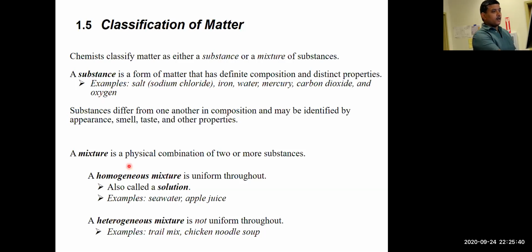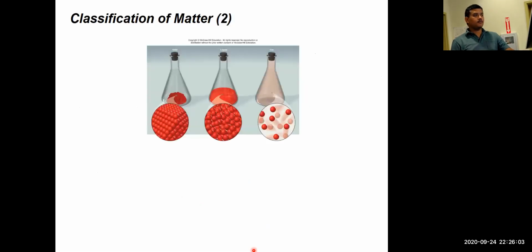Okay. And a mixture is a physical combination of two or more substances. As we discussed, homogeneous is a uniform mixture, a solution like seawater or apple juice. We're saying seawater, but not sand here, and apple juice. And a heterogeneous mixture is, you can say, trail mix, or a mix of seawater and sand, or chicken noodle soup. These are examples of heterogeneous mixtures.